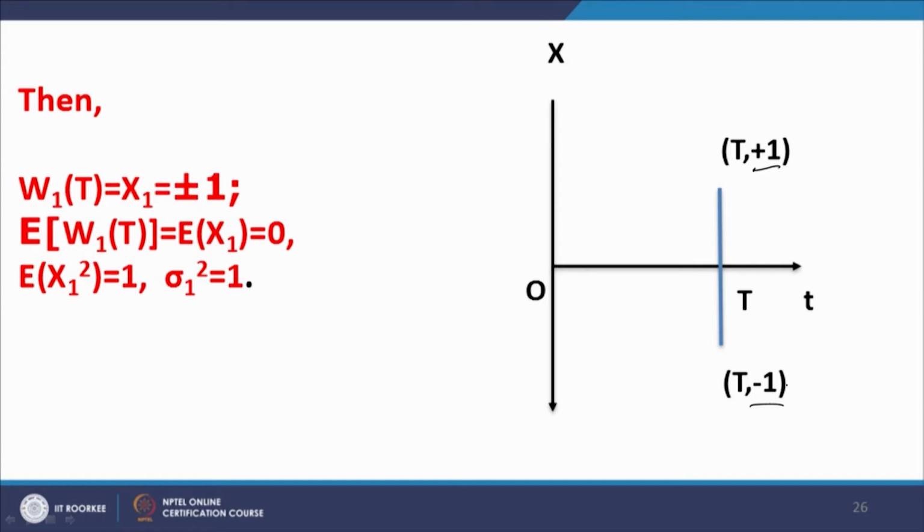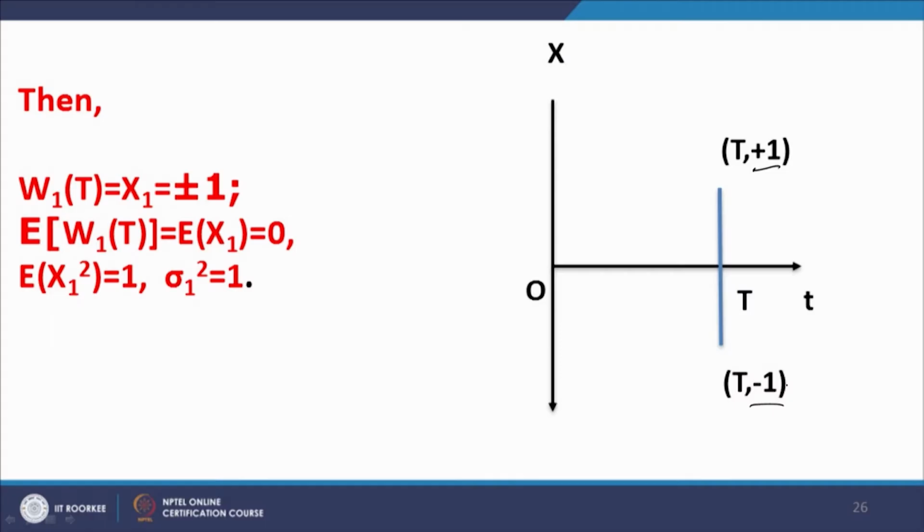Now, on this basis, what are the cardinals of this process? Single step, and please note this is the only transition in this process, because we are talking about a single step random walk. There is only one step in it, and at the end of that step the process either makes an up jump or a down jump, and it is represented by the random variable x1. So, W1(T) is equal to x1.